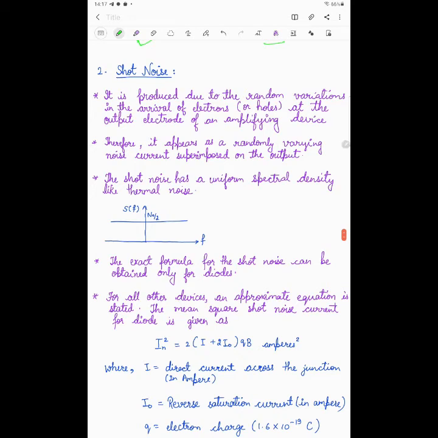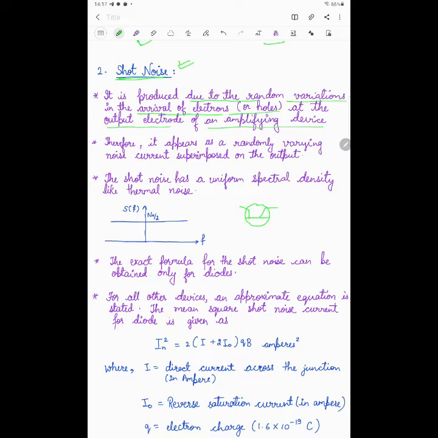Further, the second type of internal source of noise is the shot noise. What is shot noise? It is produced due to the random variation in the arrival of electrons, or you can say holes, at the output electrode of an amplifying device. If any amplifying device is there, let's say I am taking the example of a transistor, which may act as an amplifier.